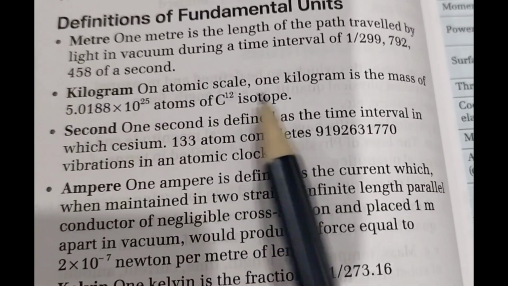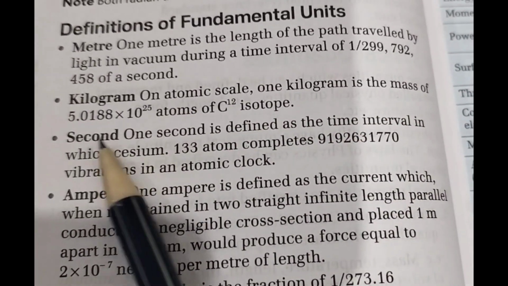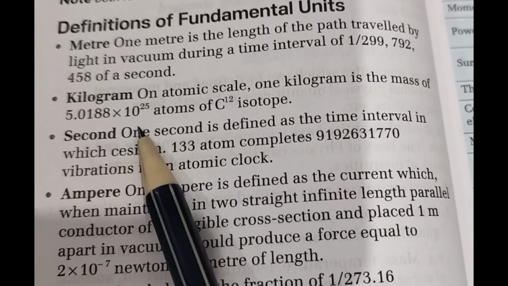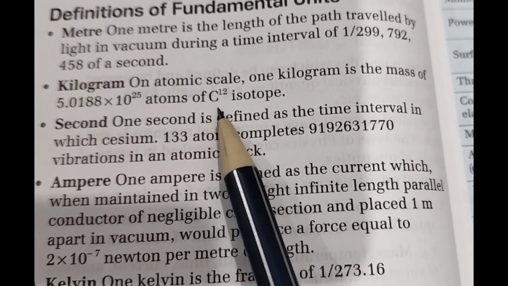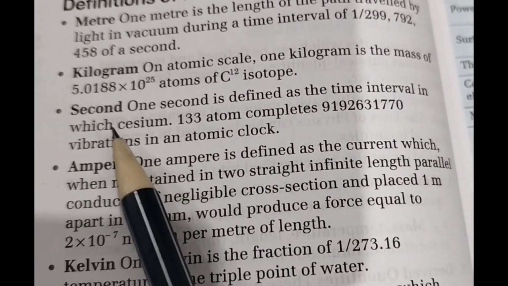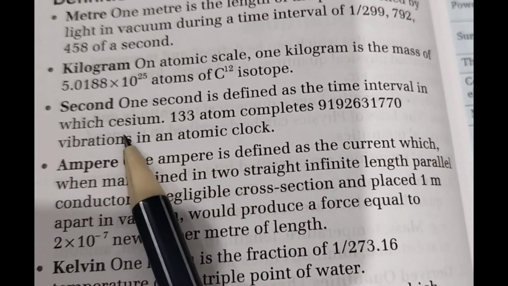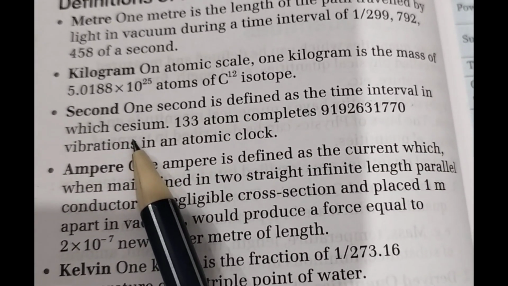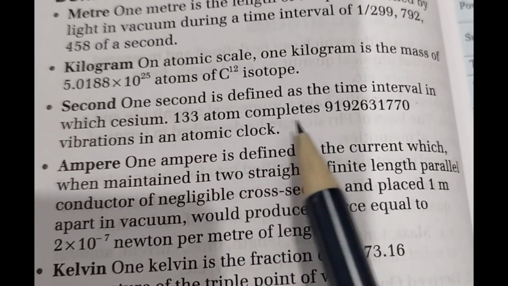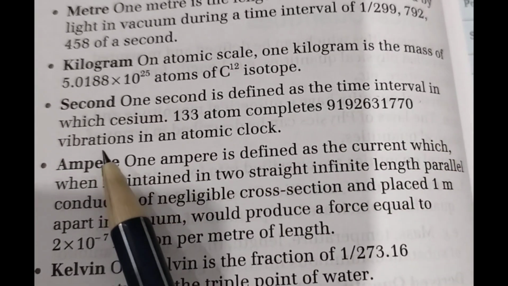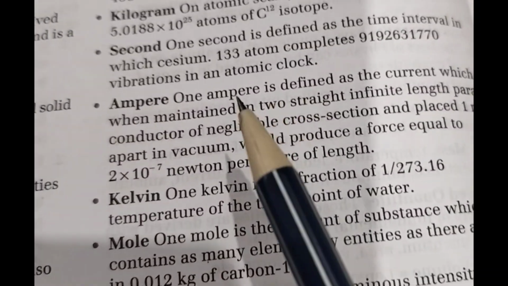Kilogram. On atomic scale, 1 kilogram is the mass of 5.0188 into 10 to the power 25 atoms of C12 isotope. What is second? 1 second is defined as the time interval in which the Cesium 133 atom completes 9,192,631,770 vibrations in an atomic clock.